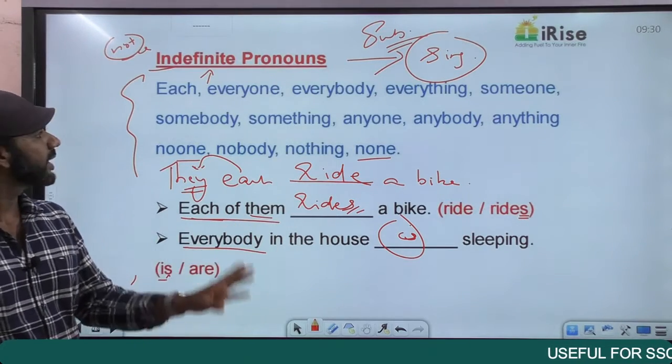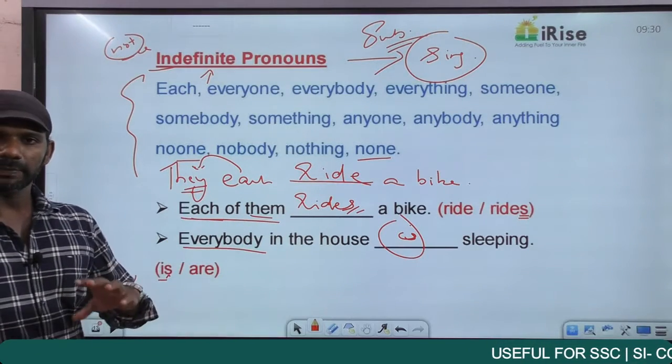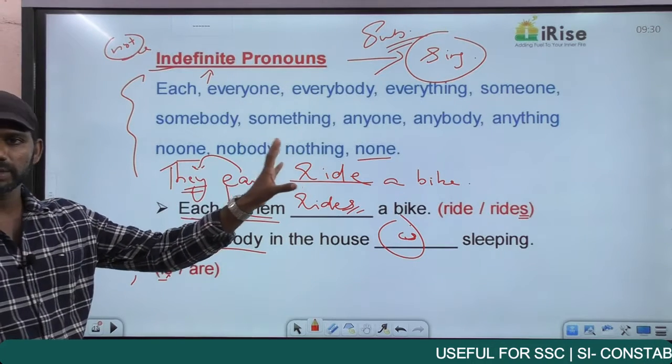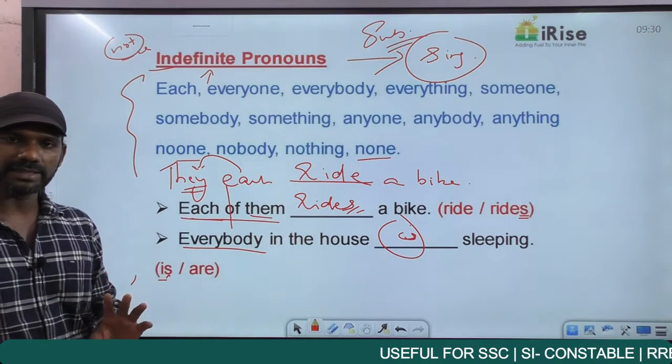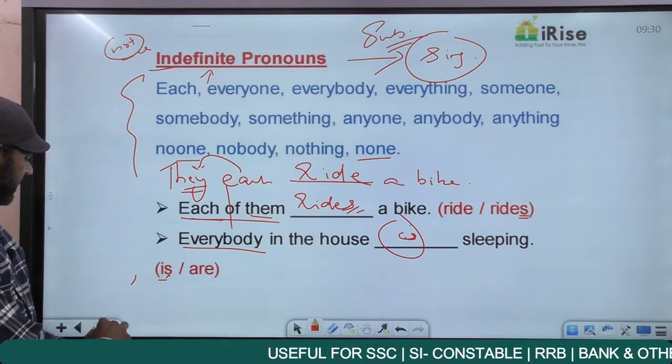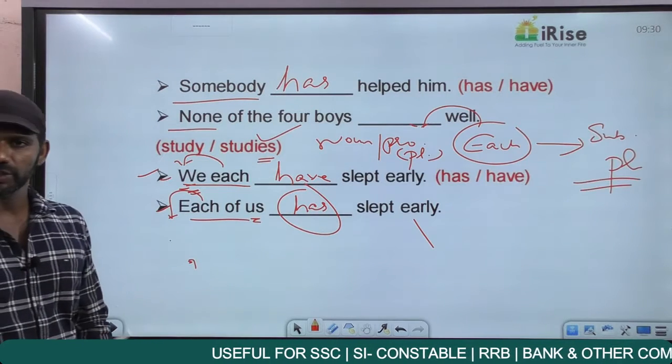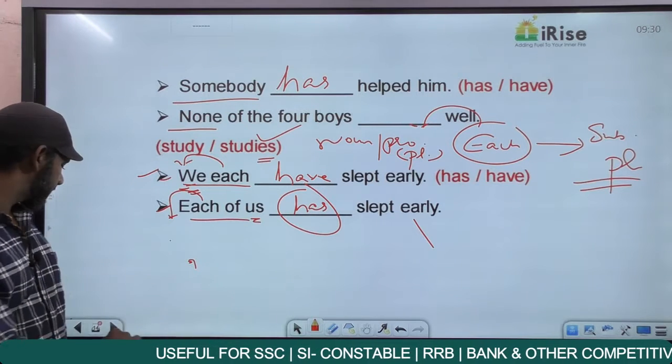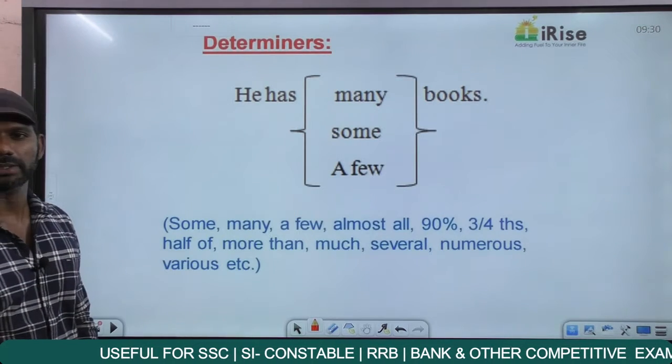So this is a rule regarding indefinite pronouns. I repeat, when you find any of these pronouns in a sentence, no other rule applies there. Conclude the subject is singular, the verb must also be singular. The exception is with indefinite pronoun each. Got it? So this is about indefinite pronouns.